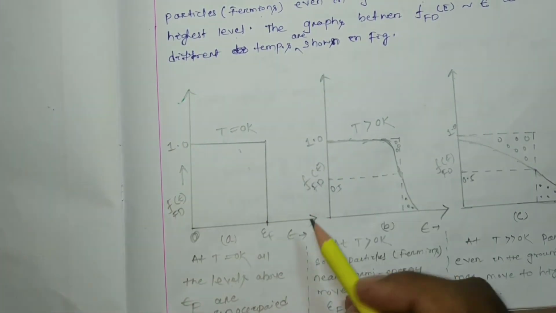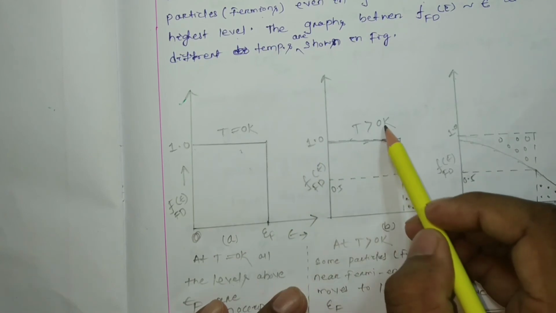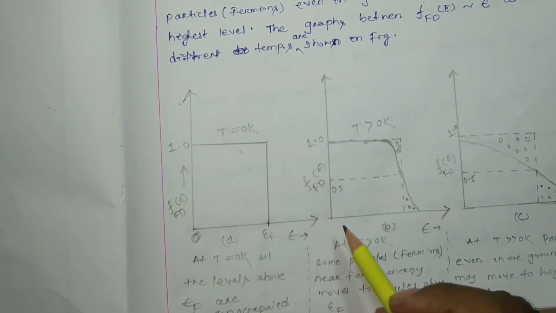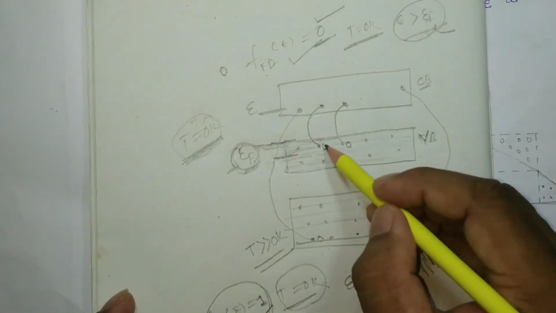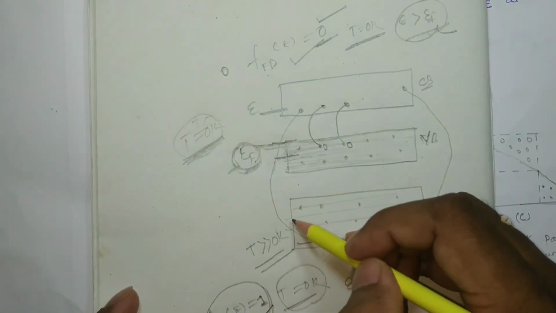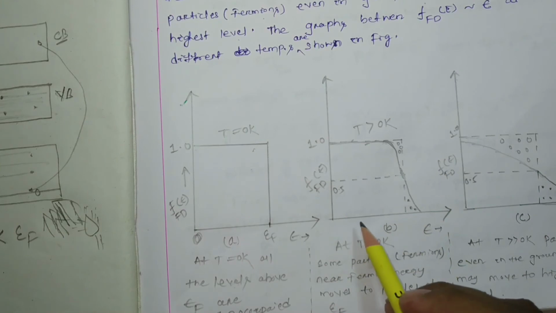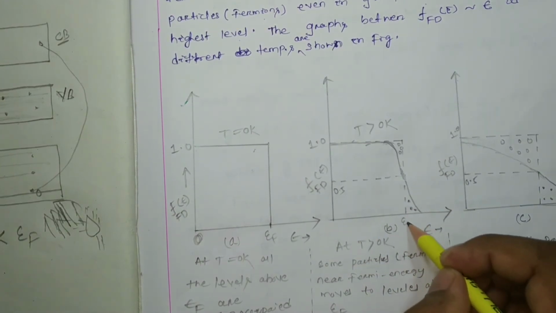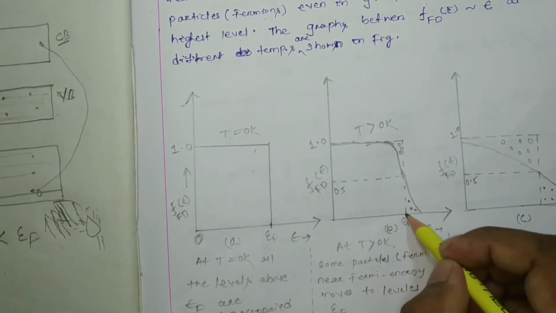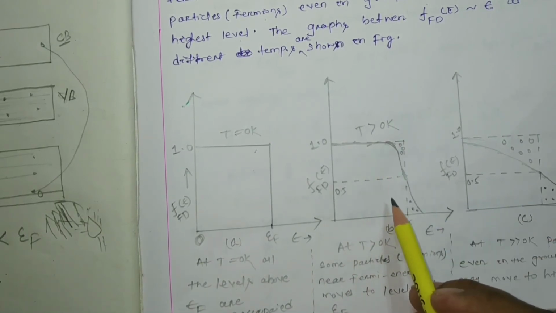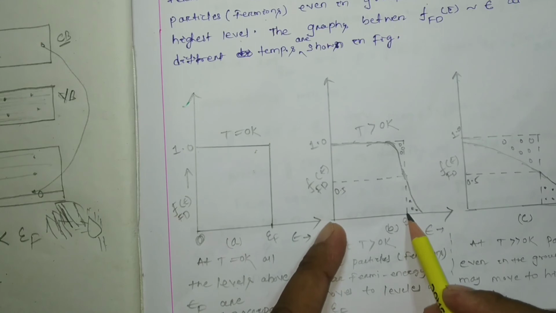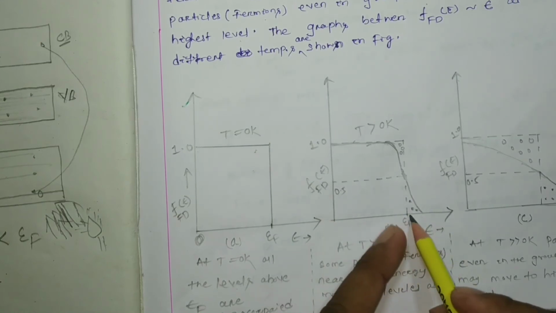Now we increase the temperature above 0 Kelvin. What is going to happen? Some of the electrons nearer to epsilon F jump to the conduction band and create holes. Here this is epsilon F, the Fermi energy level. Up to here is the valence band, and above that is the conduction band.